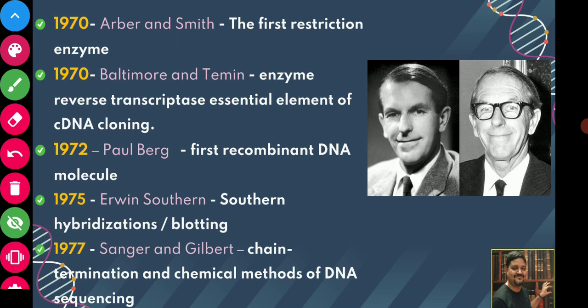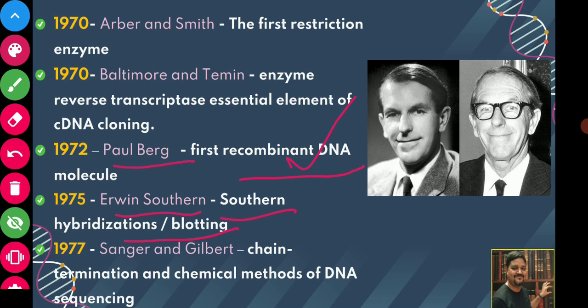Now, Paul Berg in 1972 made the first recombinant DNA molecule. In 1975, Edwin Southern discovered the technique of Southern blotting, or Southern hybridization. You will study in your microbiology what Southern hybridization and Southern blotting are.